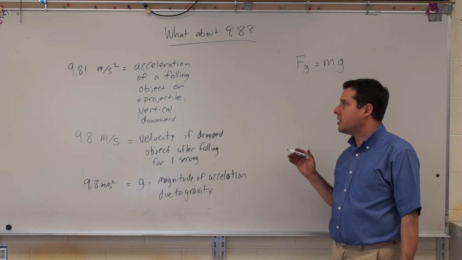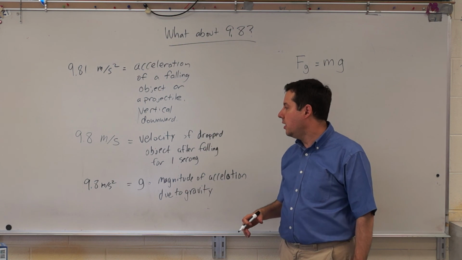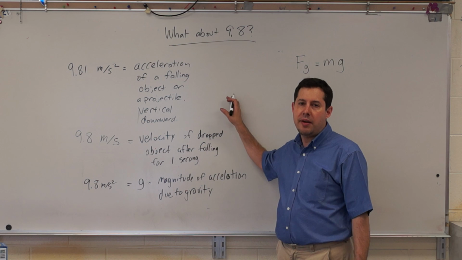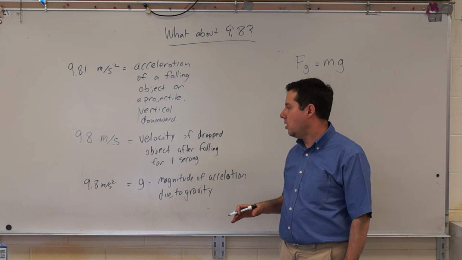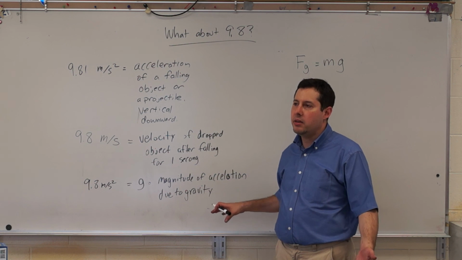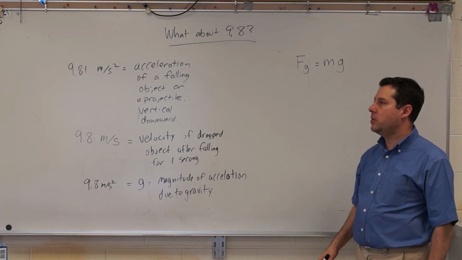So if you're just picking 9.8 meters per second squared as a number to fill in for something, ask yourself, hey, is this a projectile? If it's not a projectile, is it the velocity of a falling object? Both of these first two have to do with objects that are projectiles or dropped. And the third one is for weight. So if you're not computing weight or mass, and you're not dealing with projectiles, you probably shouldn't be using the number 9.8.